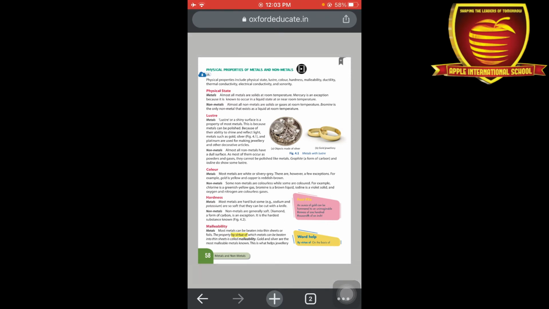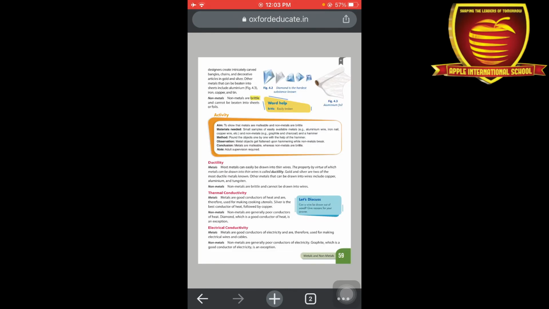Next one is malleability. So firstly, what is the definition of malleability? Malleability is the property of metals in which, when we beat the metals, they form thin sheets. Okay, meaning जब हम metals को beat करते हैं तो इनकी हम sheets बना सकते हैं. ठीक है, so the examples are gold and silver, which are the most malleable metals. That's why we can use these metals for making jewelry and decorative articles.